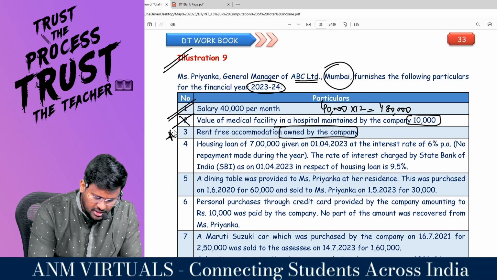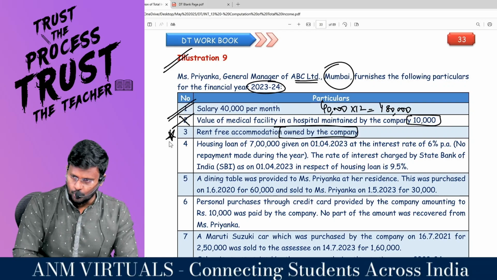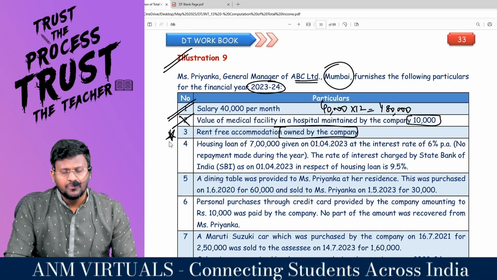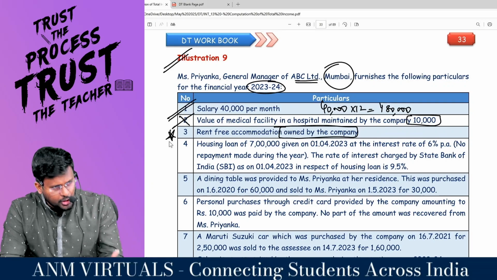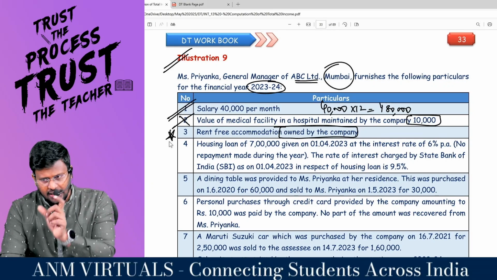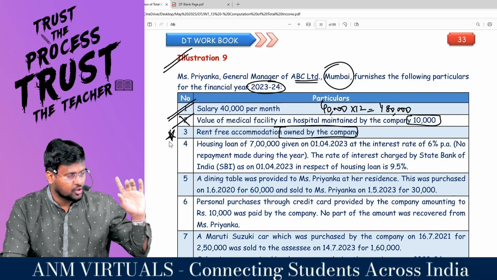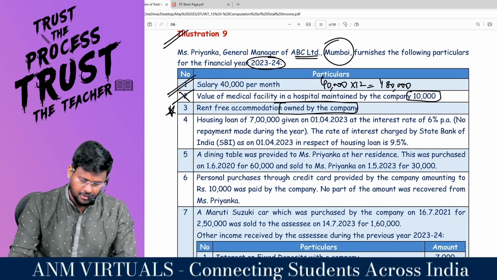The similar adjustment can be asked for our exam also. When they say RFA is owned by the company, then you have to apportion based upon the population. For the first 5 months, it is 15% of salary. And for the next 7 months, it is 10% of the salary. Very good point for examination.